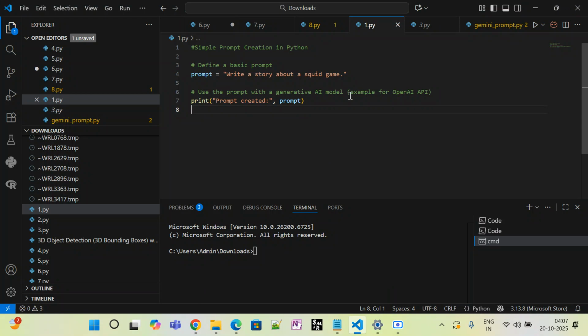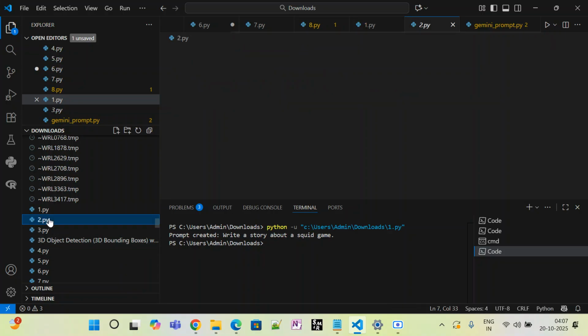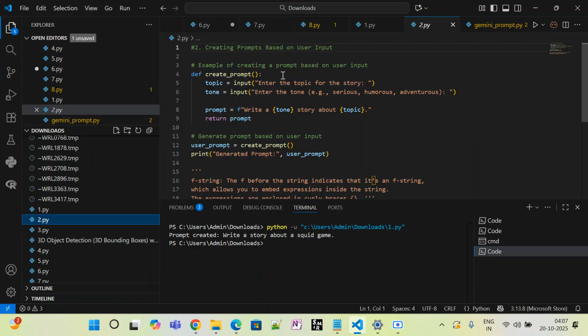So this is how, write a story about the Squid Game, right? So I just want to execute this one now. Okay, so it has given the prompt as write a story about a Squid Game. Now let me go ahead and go to the second one, Python 2.py. Okay, so here we are creating prompts based on the user inputs.